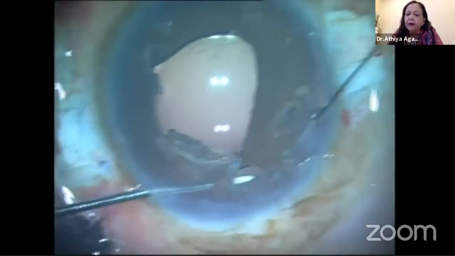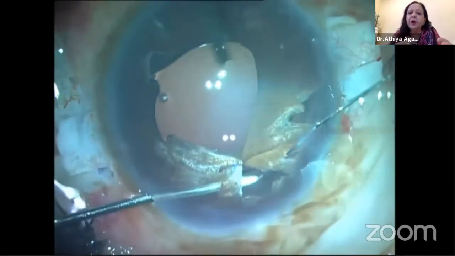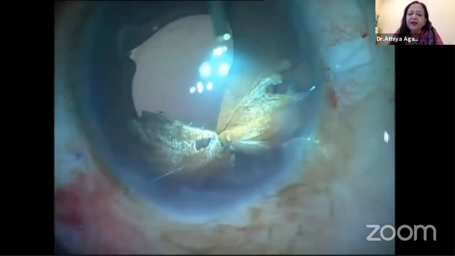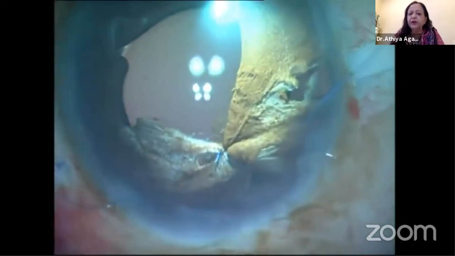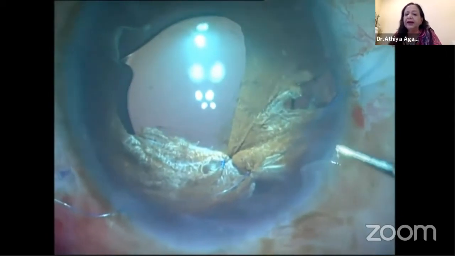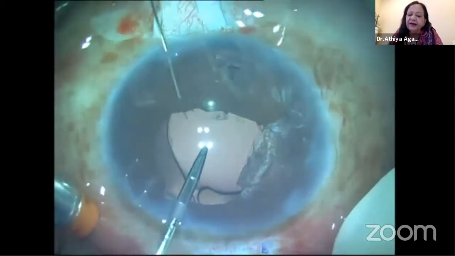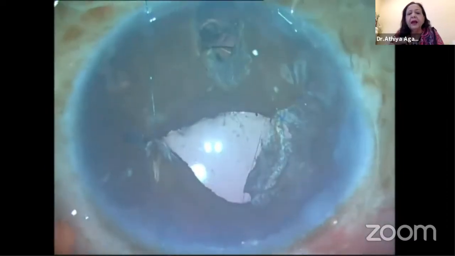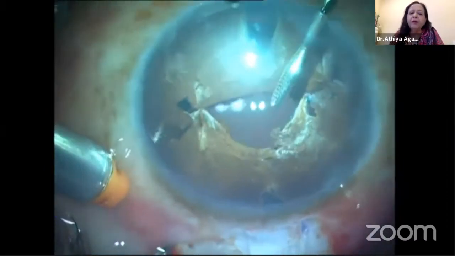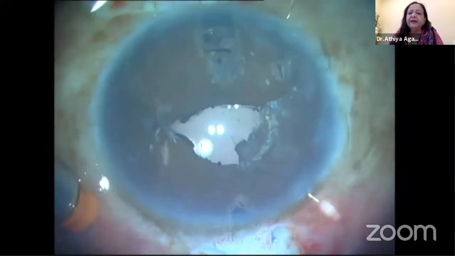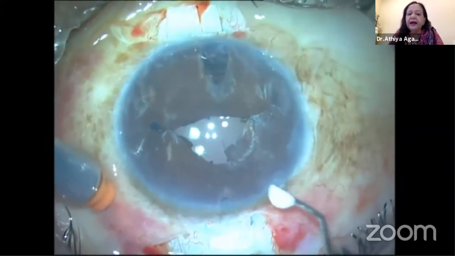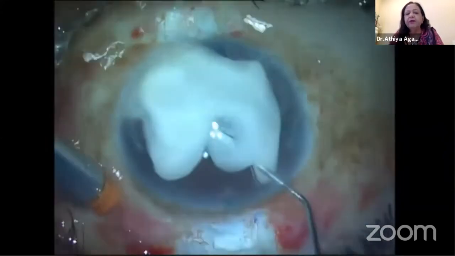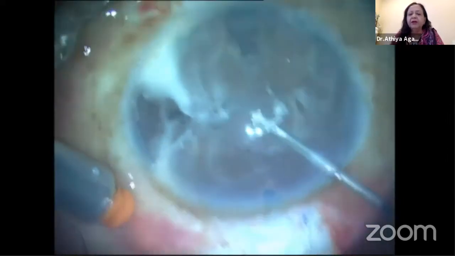So once one knot is there, you can see the pupil is now coming to a reasonably good size. And if it is not sufficient, you cannot leave such a big gap between the two irides on either side. So I did a second single pass four-throw pupilloplasty and moved on to the other side, and I've created another single pass four-throw pupilloplasty, and I'm trying to bring this pupil to normal size. There are 2 peripheral iridectomies which I'm not going to stitch. They are under the scleral flap. They are not going to interfere with you.